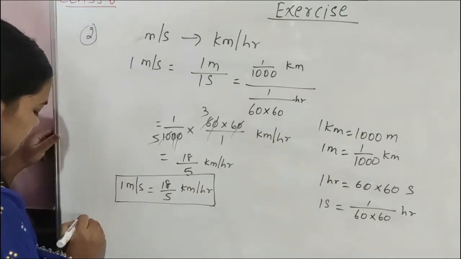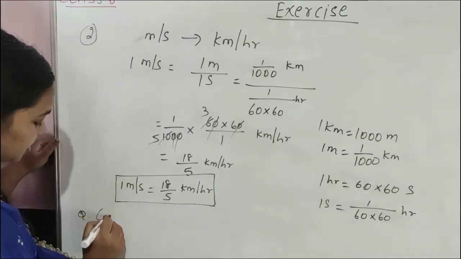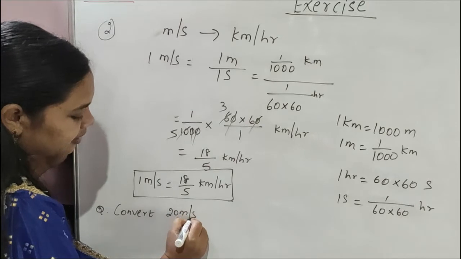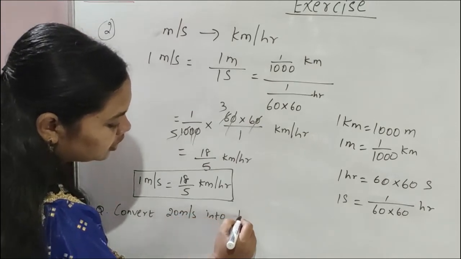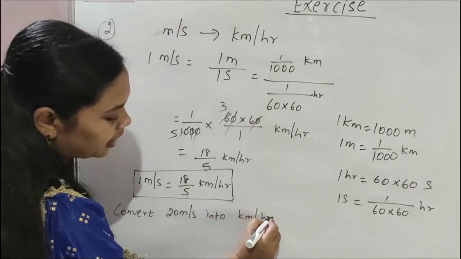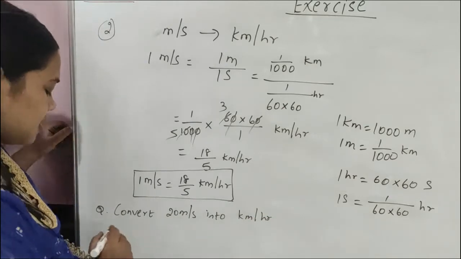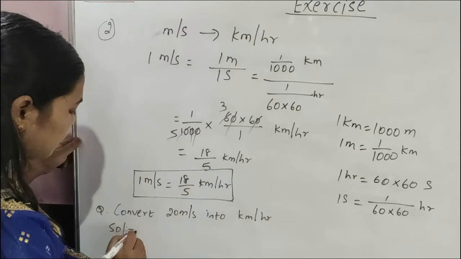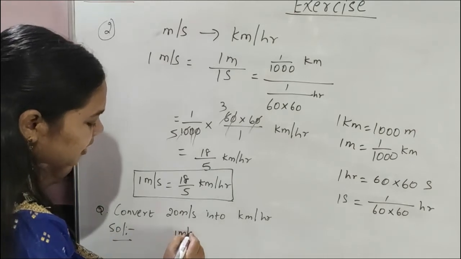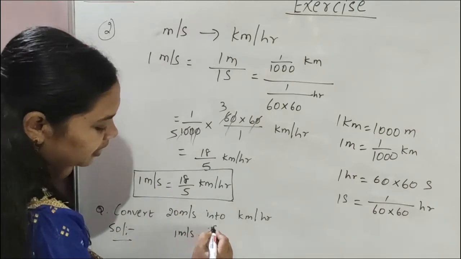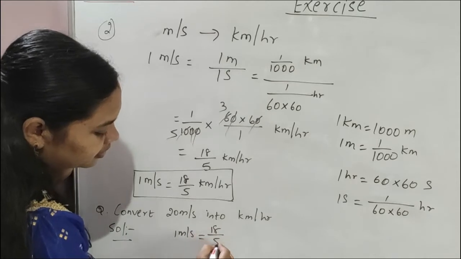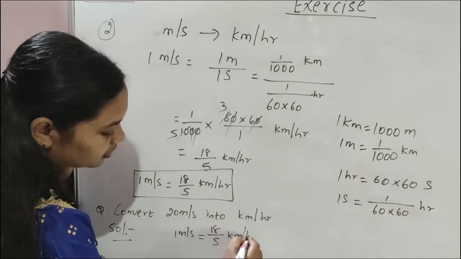Now suppose the question is: convert 20 meter per second into kilometer per hour. How to convert? 1 meter per second is equal to 18 by 5 kilometer per hour.